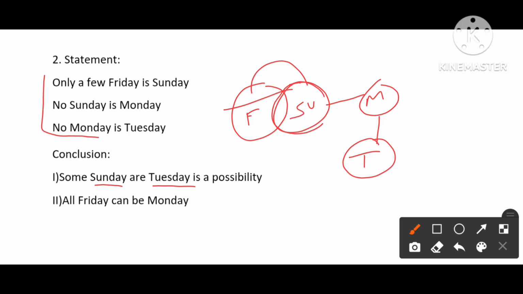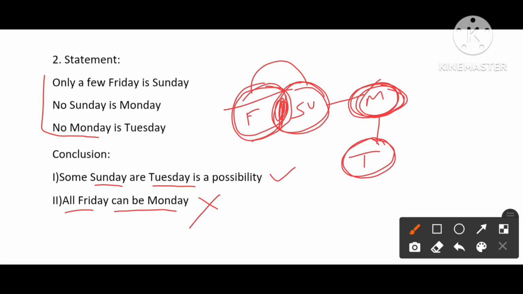Some part of Sunday can share with Tuesday. Is it possible? Yes, it is possible, so the first conclusion will be true. All Friday can be Monday, all Friday can be inside Monday. Is it possible? It is not possible because Friday shares with some part of Sunday. So the second conclusion will be false.